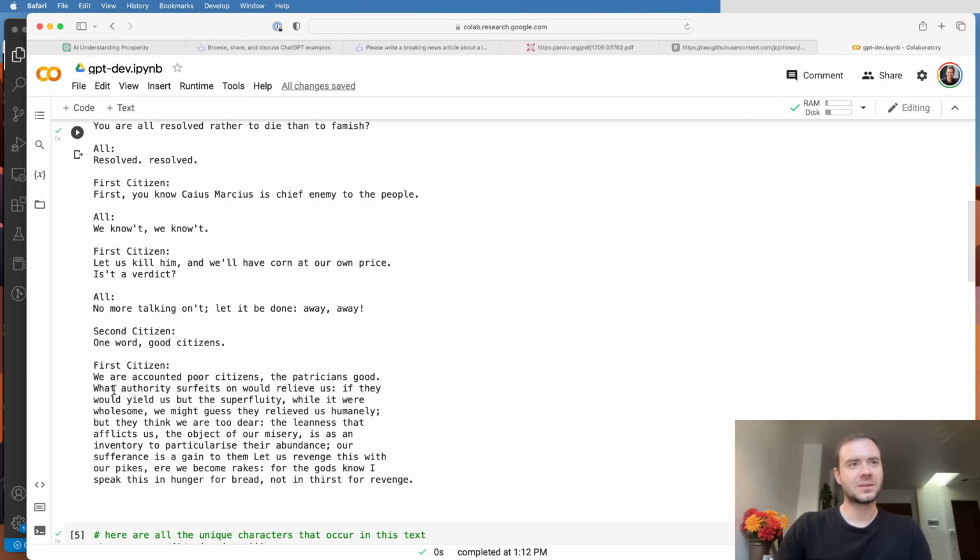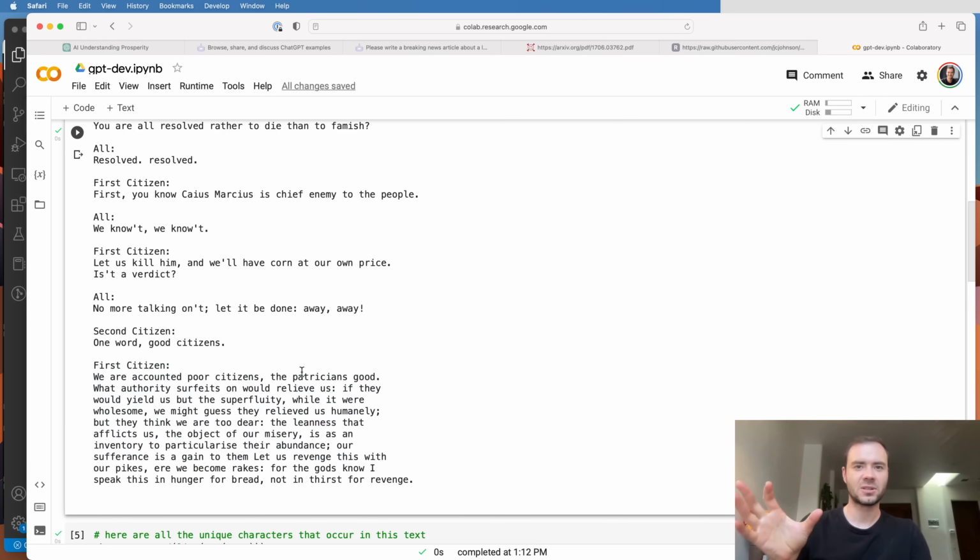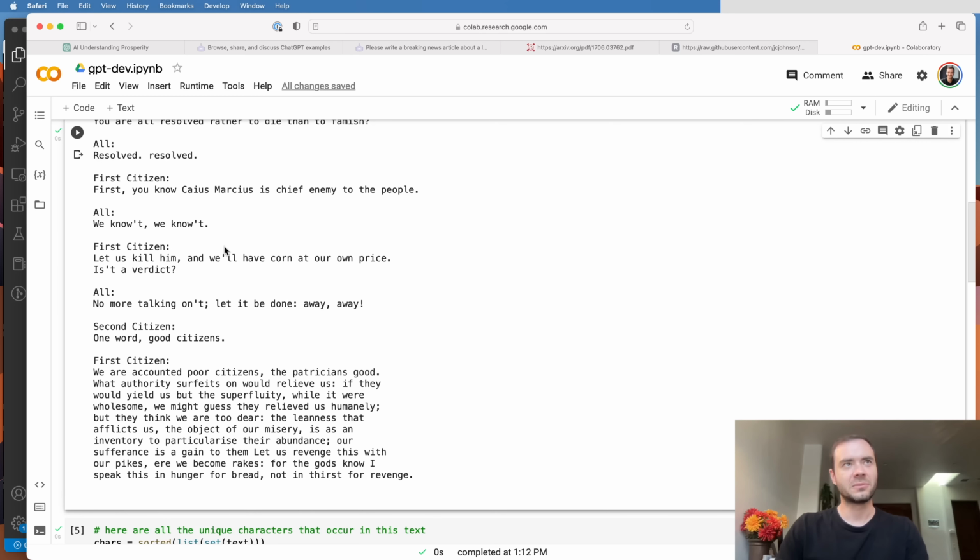Okay, so now we would like to start plugging these text sequences, or integer sequences, into the transformer so that it can train and learn those patterns. Now, the important thing to realize is we're never going to actually feed the entire text into the transformer all at once. That would be computationally very expensive and prohibitive. So when we train a transformer on a lot of these datasets, we only work with chunks of the dataset. We basically sample random little chunks out of the training set and train on just chunks at a time.